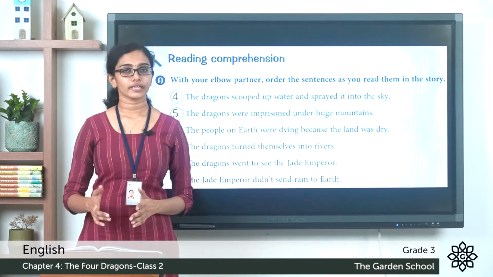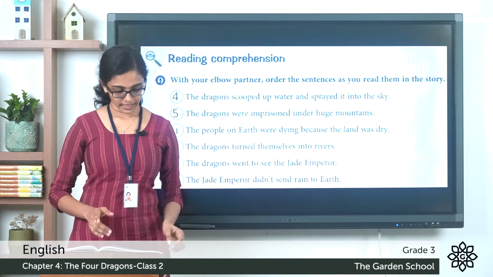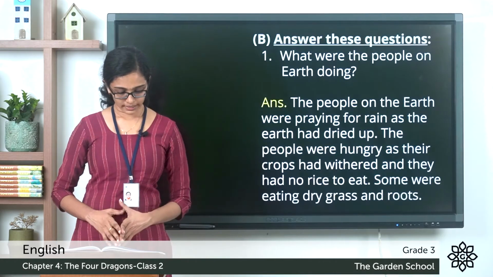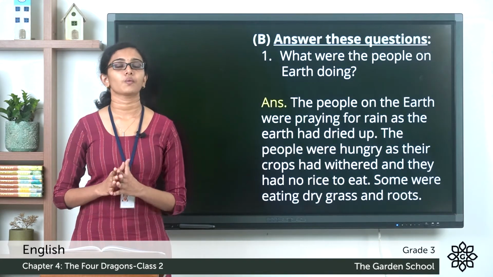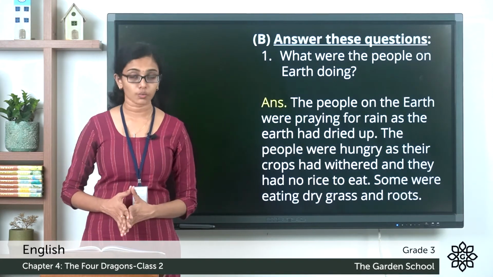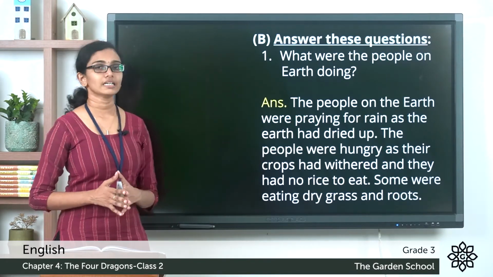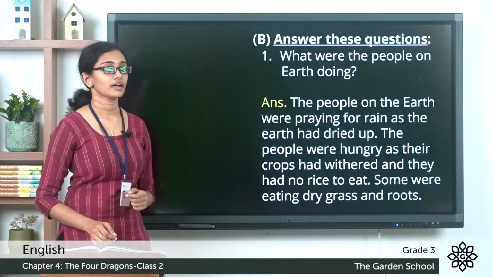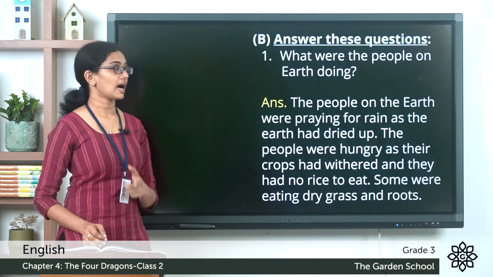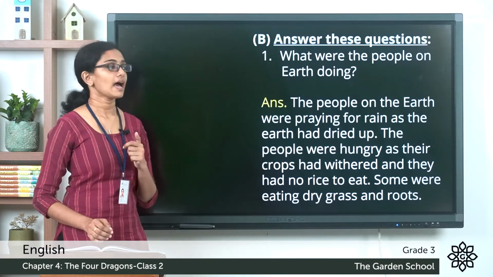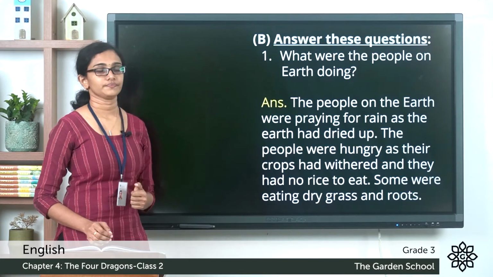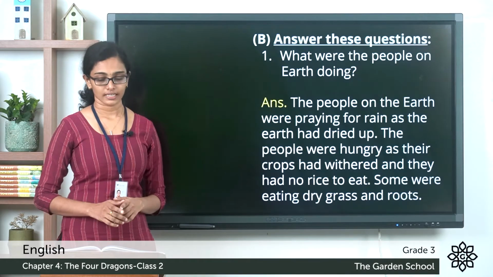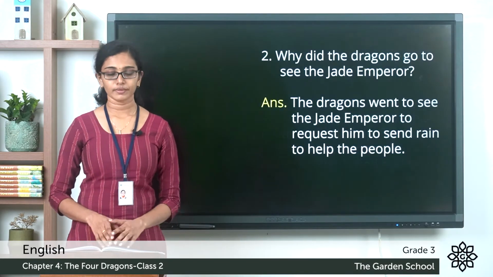Now let's move on to the next set of exercise. It's B, answer these questions. And what is the first question? What were the people on earth doing? Why? So what were they doing and why? The people on the earth were praying for rain as the earth had dried up. The people were hungry as their crops had withered and they had no rice to eat. Some were eating dry grass and roots. Clear?